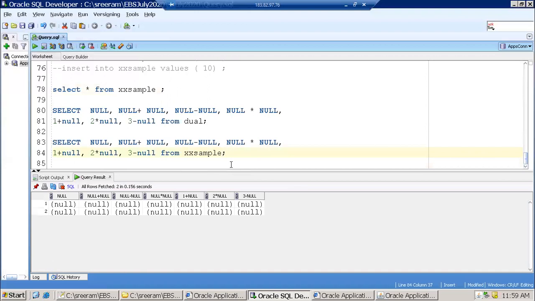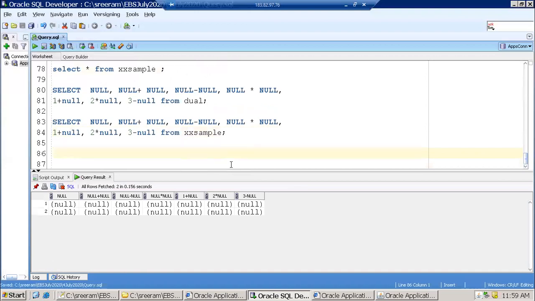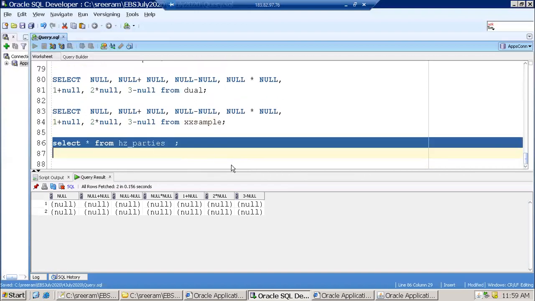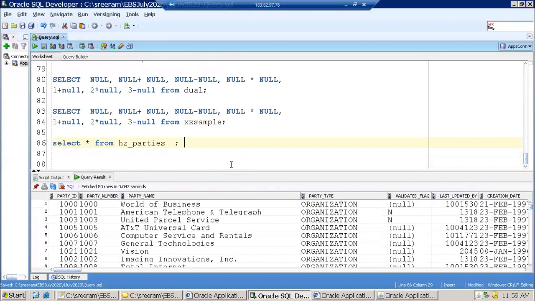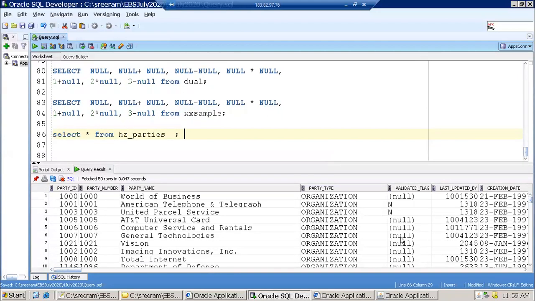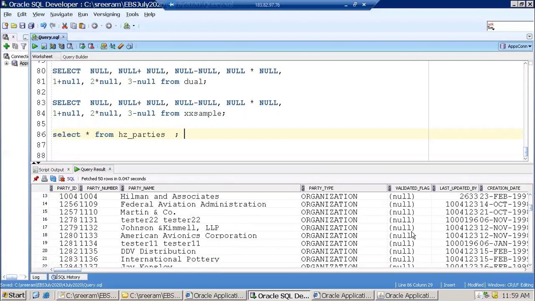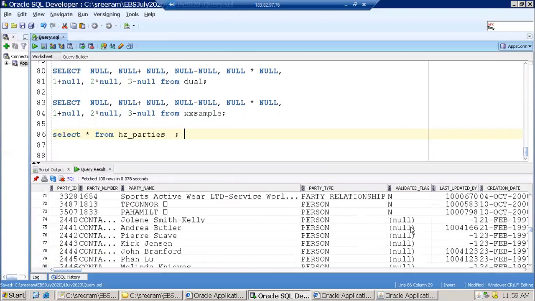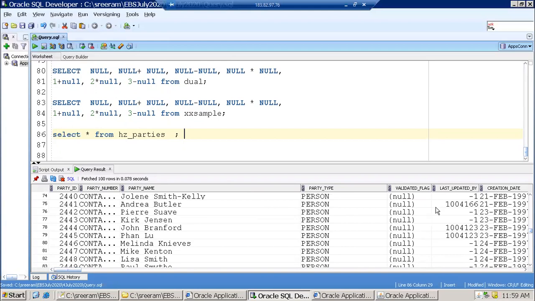Now let us see how we can use null, or what are the general scenarios where you come across null. What I want to do is print all the records where the validated flag is null, that is, where there is no value for the validated flag.